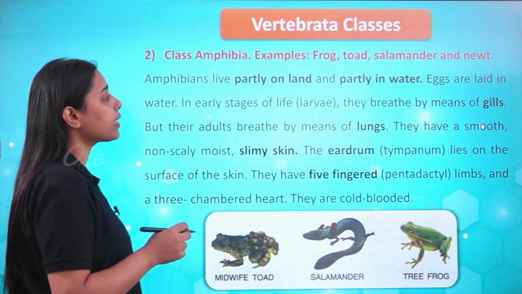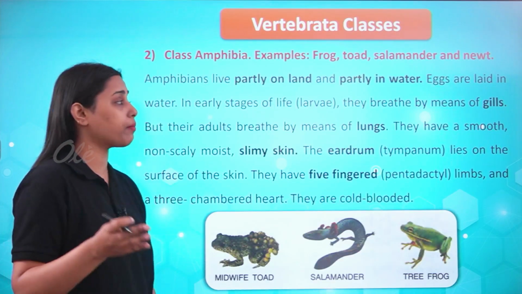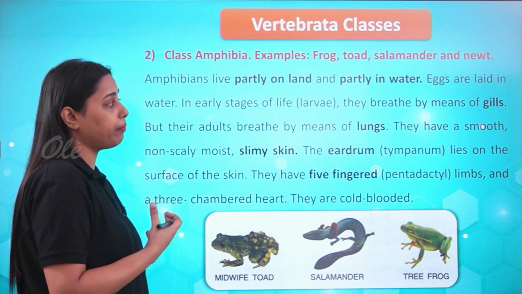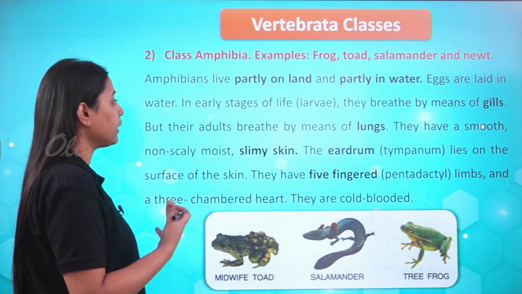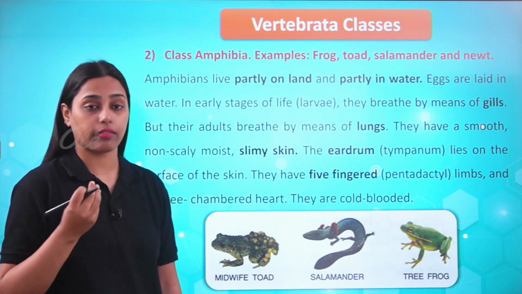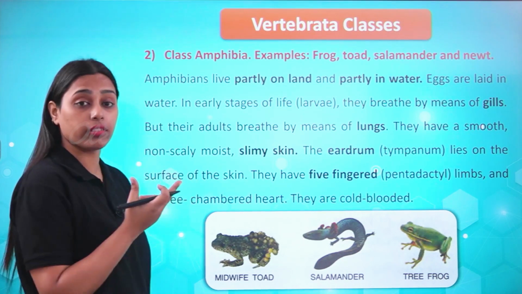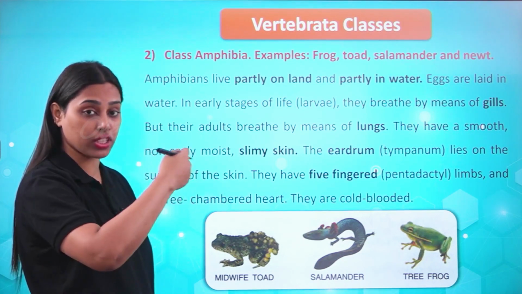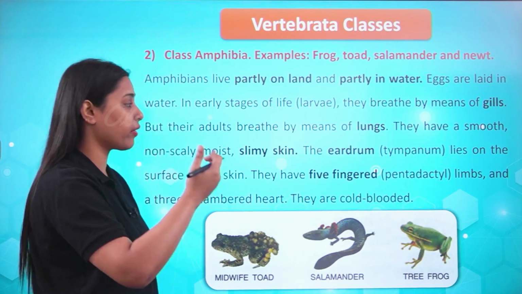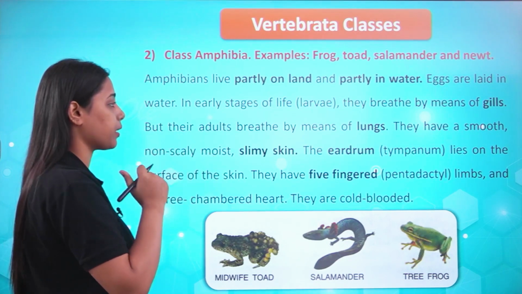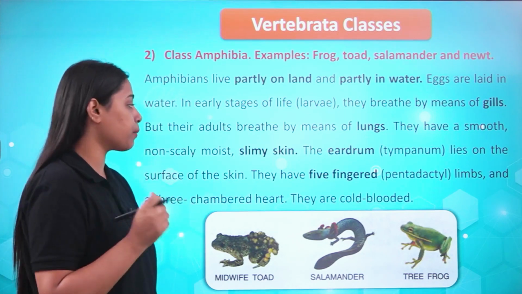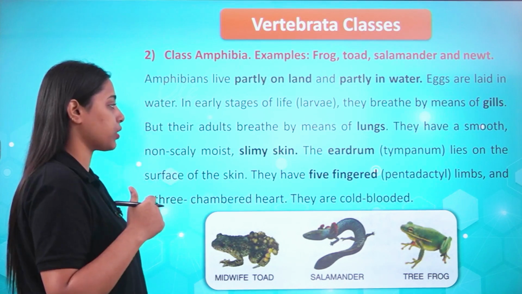Class Amphibia, examples are frog, toad, salamander and newt. Amphibians live partly on land and partly in water. Eggs are laid in the water only. In the early stage of life, known as the larva, they breathe by means of gills because they have evolved from fishes. But as adults, they breathe by lungs, which is an advancement of the respiratory system. They have a smooth, non-scaly, moist, slimy skin because the skin is also used for respiration sometimes.